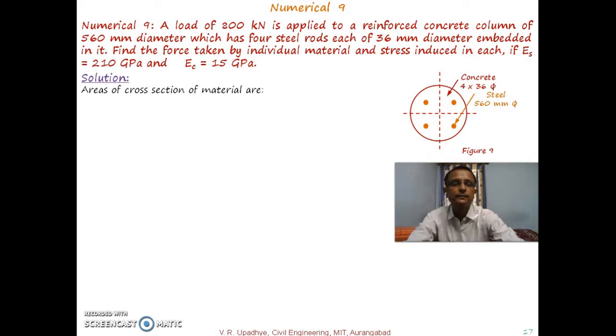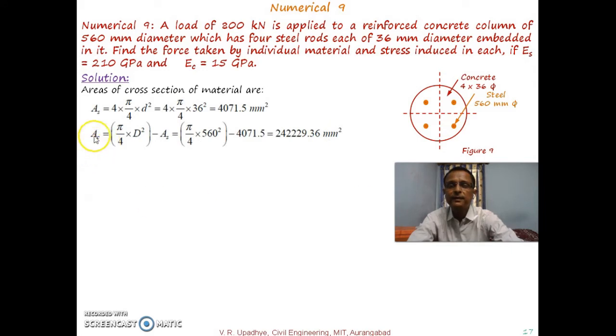So what can we do? We can calculate initially the area of cross section of the different materials. For steel, the diameter is given as 36 mm. So that will be pi by 4 d square, and there are 4 steel bars, so it is written as 4 times pi by 4 d square. If we calculate 4 into pi by 4 into 36 square, it gives us 4071.5 millimeter square. So this is the area of steel.